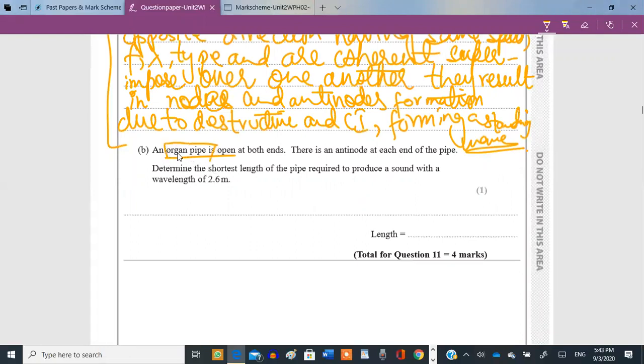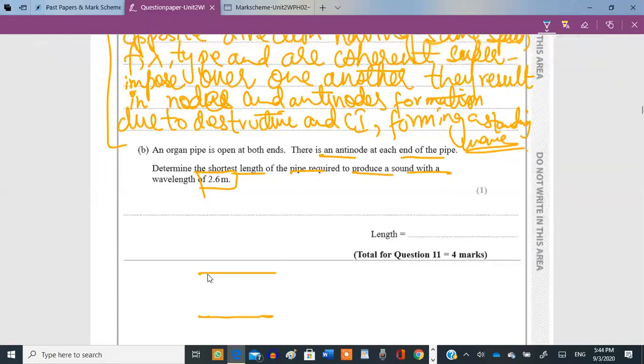Yeah. Okay, now an organ pipe is open at both the ends. Okay, we have an open pipe. There is an antinode at each end of the pipe. Of course, we know that from theory. Just determine the shortest length of the pipe required to produce a sound with a wavelength of 2.6 meters. Okay, so we need the shortest length of the pipe. Okay, this is our pipe. Shortest length actually means the very first stationary wave. The very first stationary wave would actually have just 2 antinodes on both the ends. This is the shape of the stationary wave that we will see.